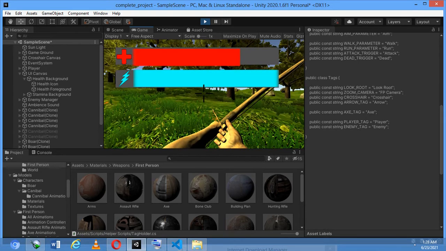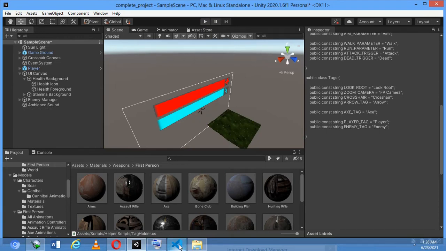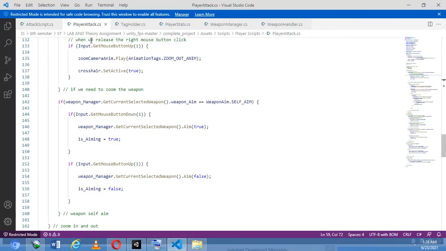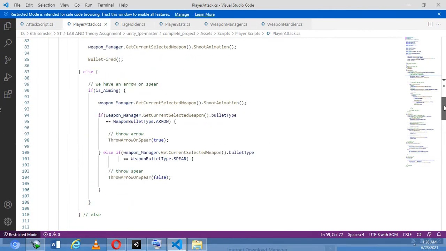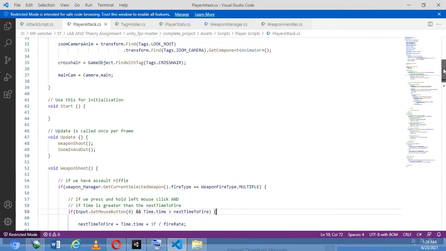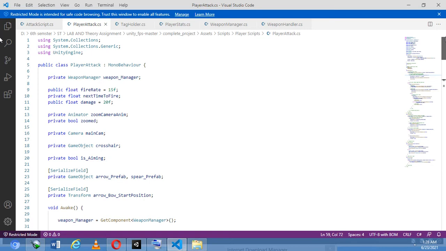Now I'm going to turn to my scripts to show how my player is attacking. I stopped my game here and moved on to my player attack script. First of all, I'll scroll up. I have created a variable named fire rate, which determines how many times we are able to shoot with the assault rifle or another weapon.